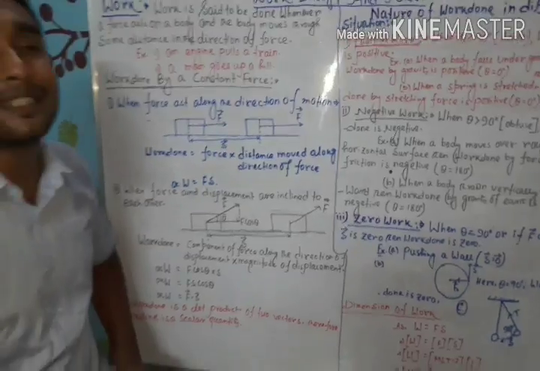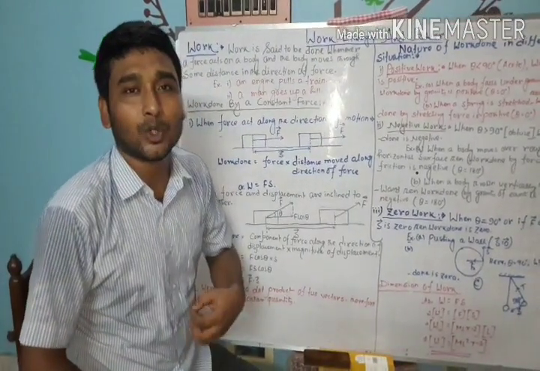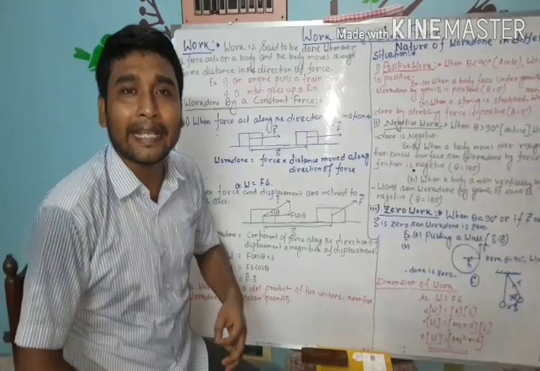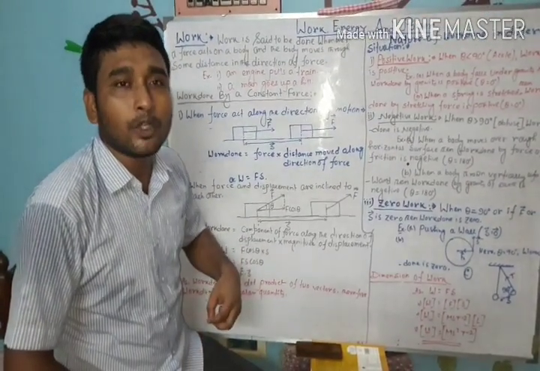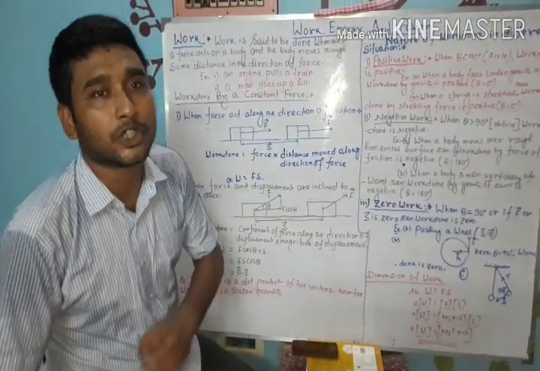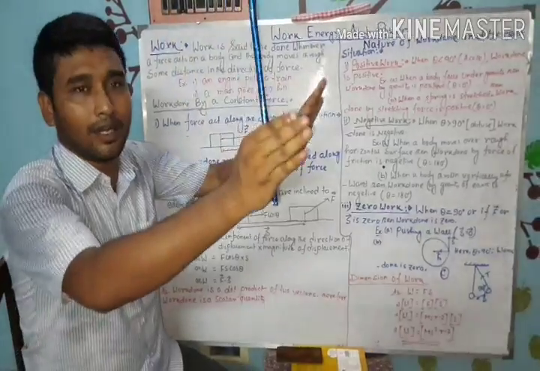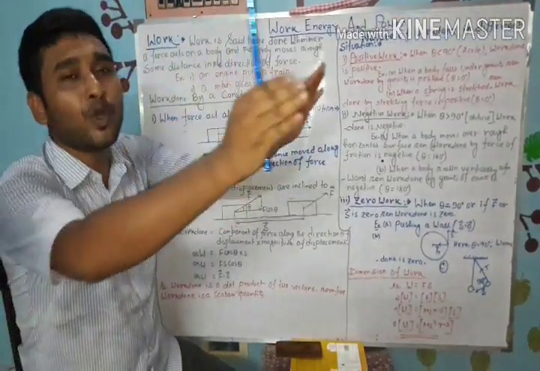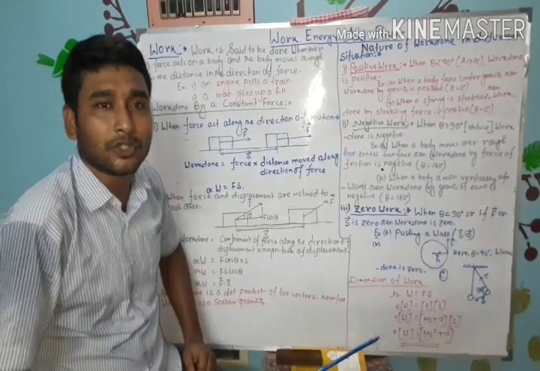Another situation: you are applying a force but there is no displacement, meaning s equals 0. So from the formula W equals F s cos theta, we can say work done is 0. For example, whenever we are pushing a wall, we are giving some force but the displacement of the wall is 0.